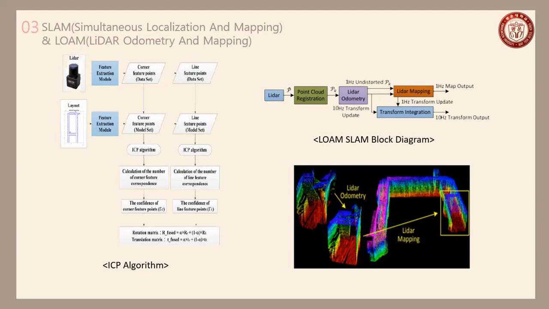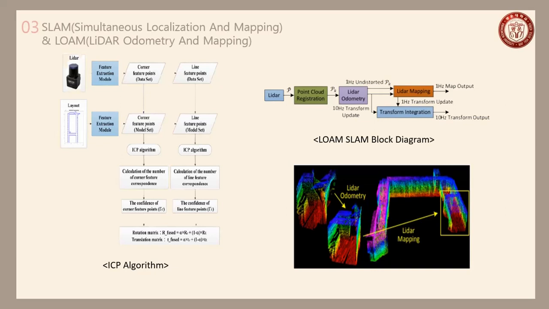SLAM is a technology that simultaneously tracks the location and maps the surrounding environment. The picture on the left is a schematic of the algorithm. After finding similar parts with data from each scene scanned by the sensor, it determines whether certain data have feature points such as edges, curves, and flat surfaces. If present, it creates a coordinate transformation matrix and applies it to matching. There are online SLAM and offline SLAM methods. Our team used online SLAM.